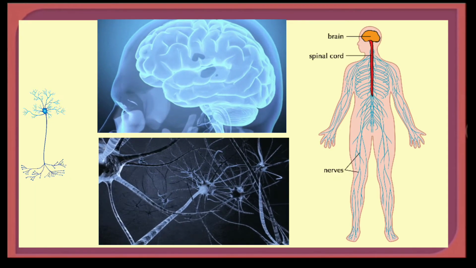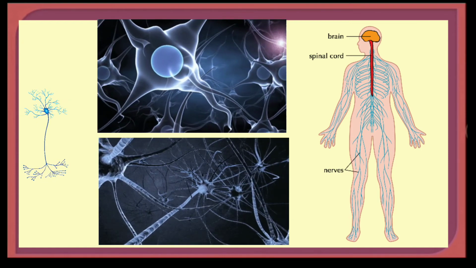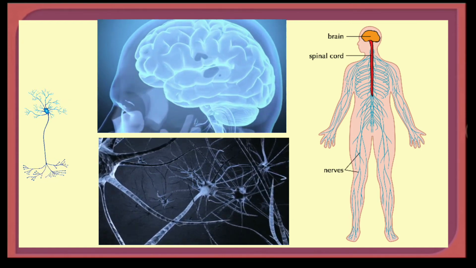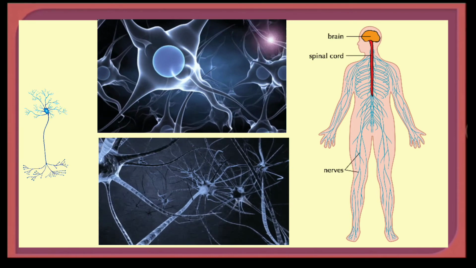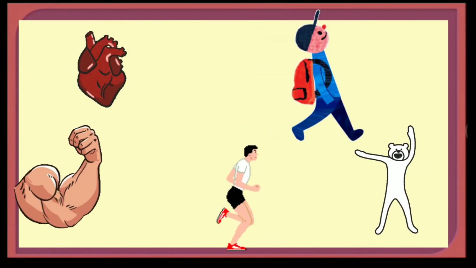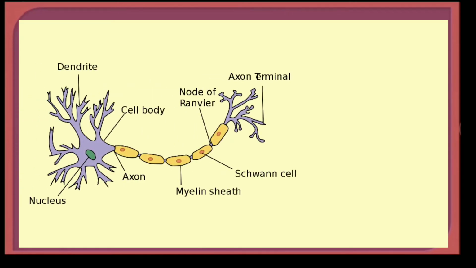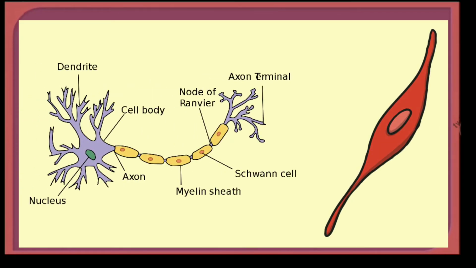For example, nerve cells receive and transmit messages between brain and other body parts, whereas muscle cells bring about movement in body parts. Nerve cells and muscle cells are actually specialized animal cells because they perform specific functions in the bodies of animals.